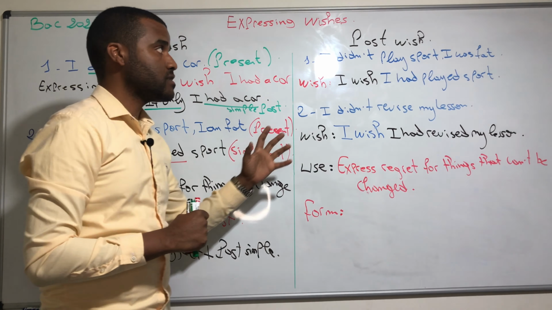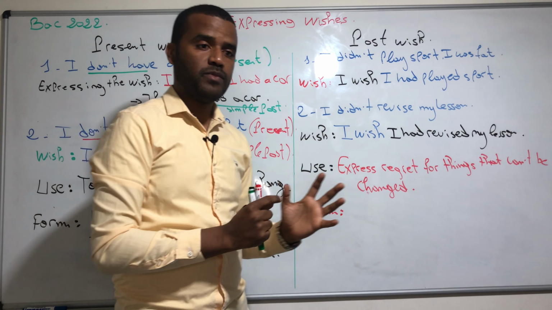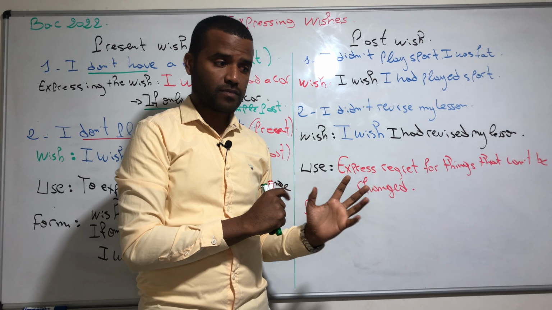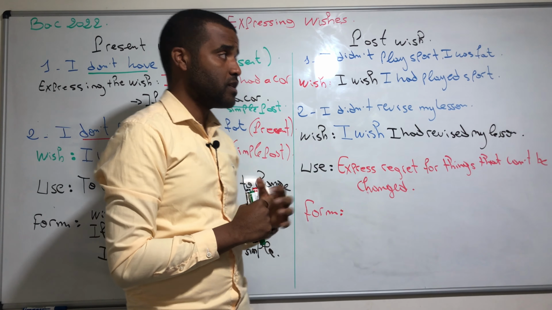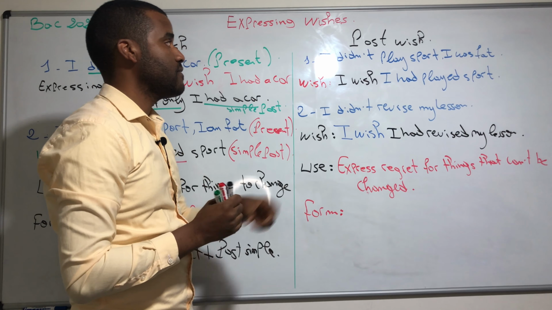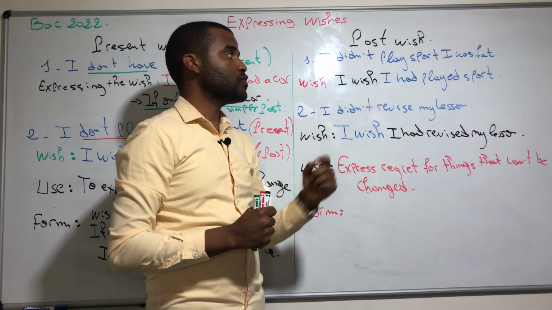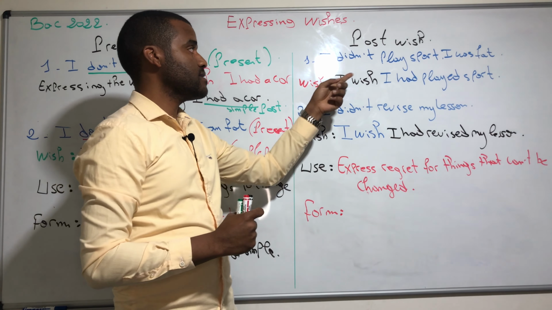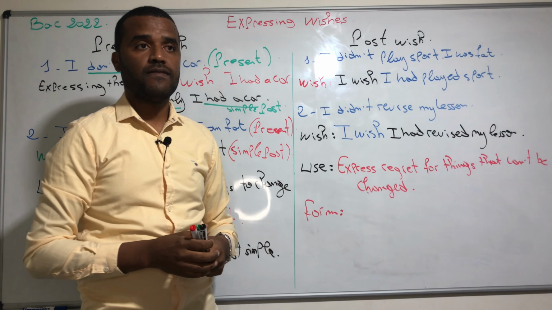Now let's go into the past wish. The past wish is a little bit different from the present wish. For example, let's see this example. We have: I didn't play sports, I was fat.